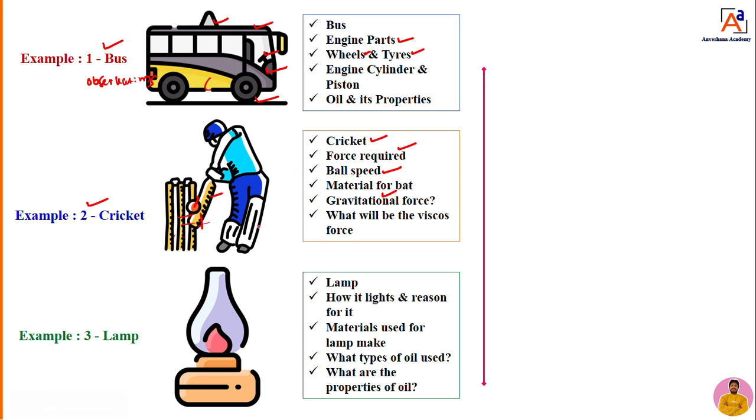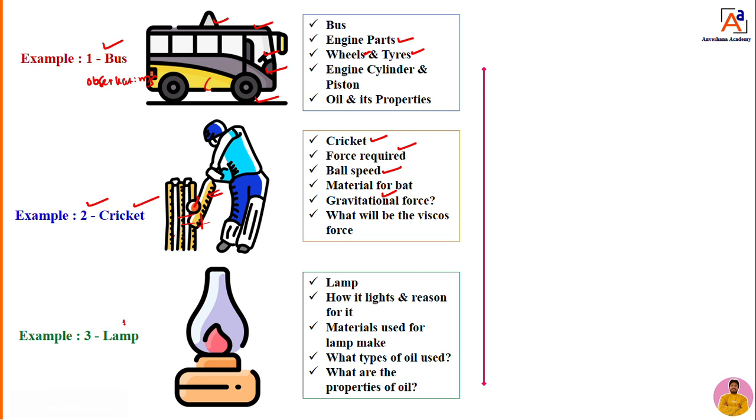Reductionism means what type of material is used to make a bat, what material is used to make a ball, what the viscous force in the air is, how much force is being put on it, and how much of that force is from the gravitational force. All these things in detail we are going to study. That is known as reductionism, dear students.